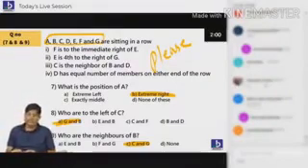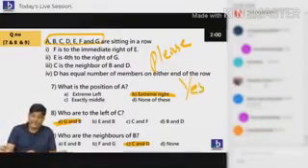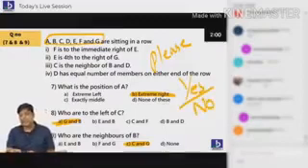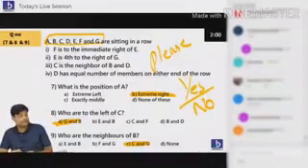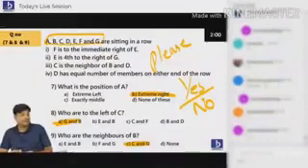Okay, I believe that everybody has understood. If you have moved forward, say yes. If you want me to explain, type no. You want me to move forward?